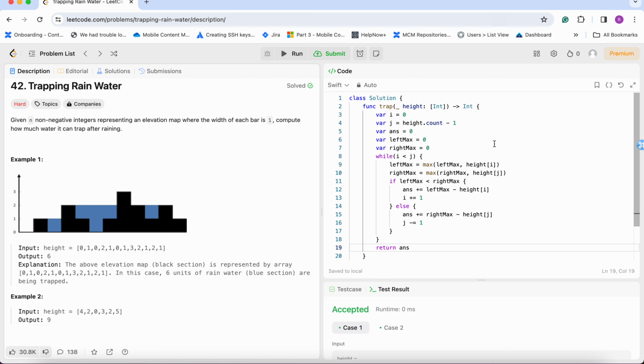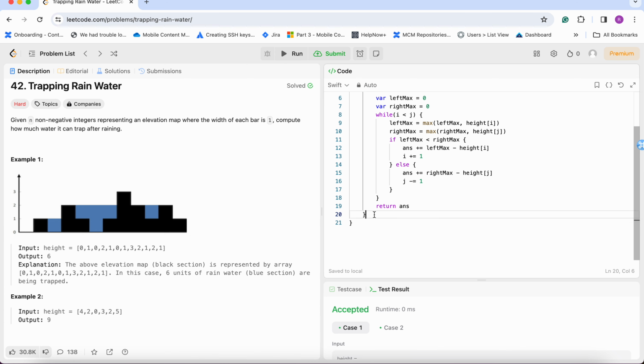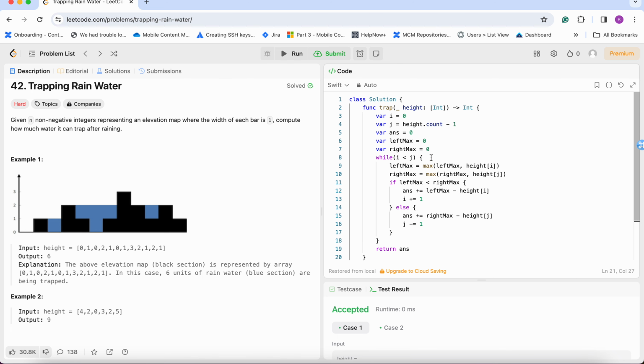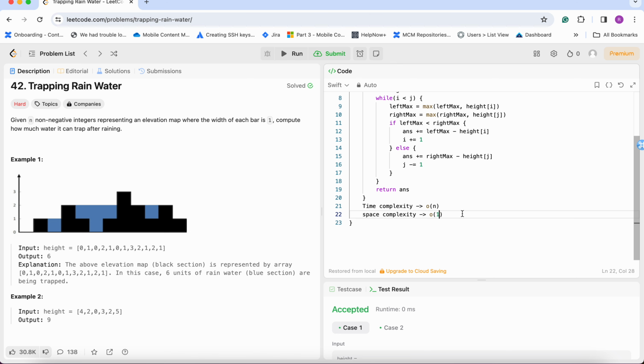Okay, so now we will calculate the time complexity. Time complexity will be order of n, because we are iterating all the elements of the array, and the space complexity will be order of 1, means constant space, because we have not taken any extra array or anything.